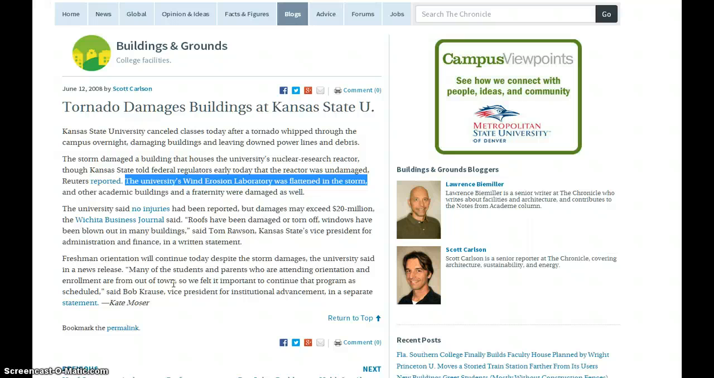So that is a way that you can get information for your paper or get some ideas that you can include in your persuasive argument essay.